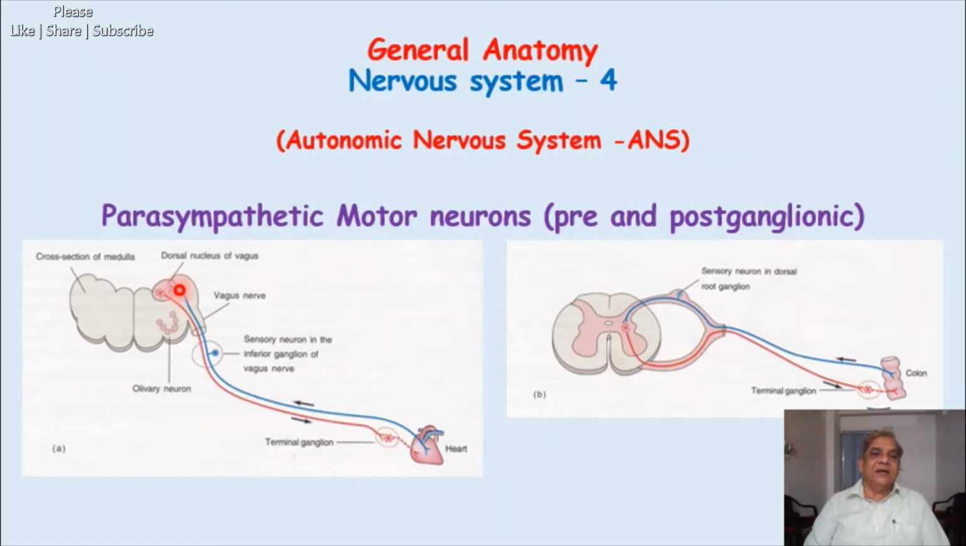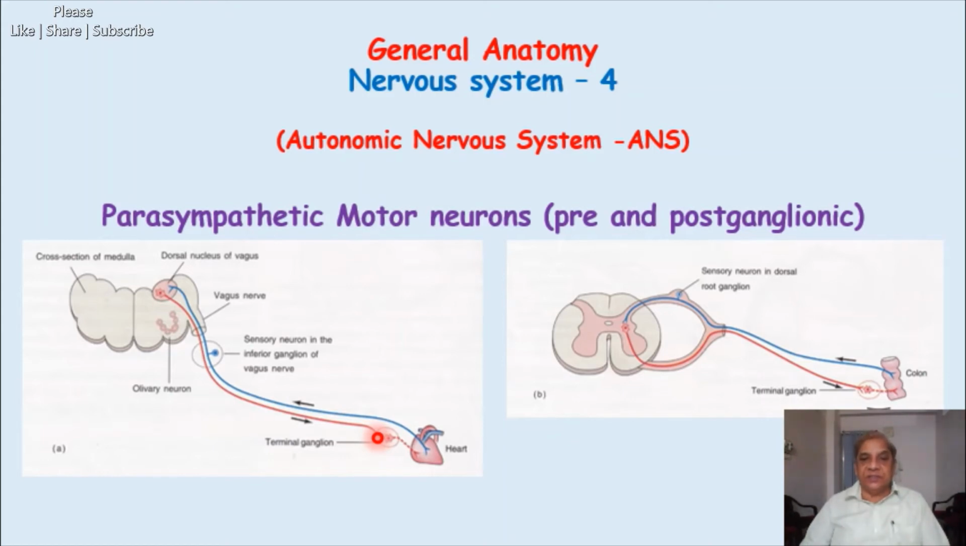Here in this diagram, the vagus nerve, which is the 10th cranial nerve, has a large parasympathetic component, shown here. So in the dorsal nucleus of vagus, which is a parasympathetic nucleus, thousands of neurons are located, out of which only one is shown, and this neuron is sending its axon here. This was the preganglionic neuron, which is sending its axon in the vagus nerve, and this vagus nerve will go very close to the organ which it supplies.